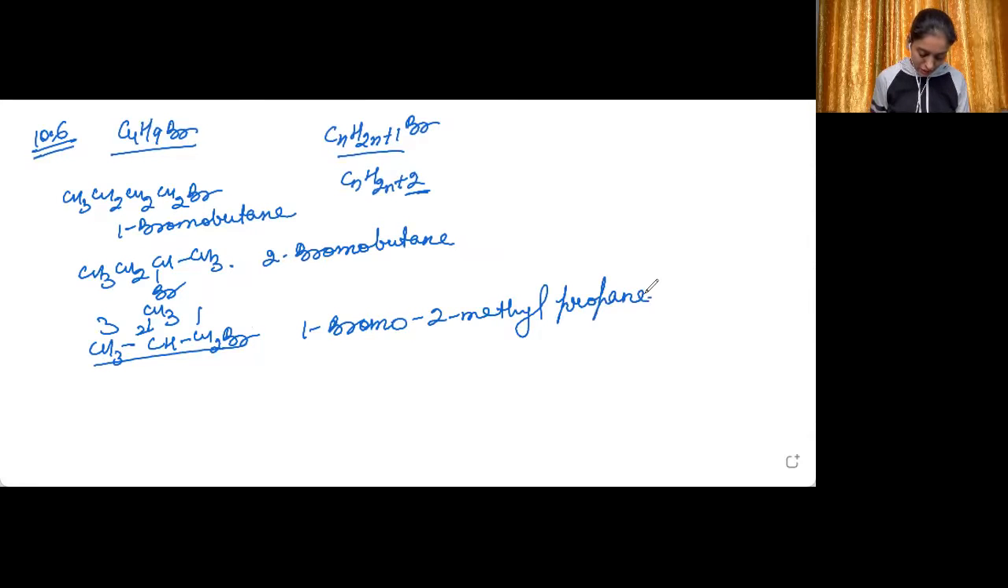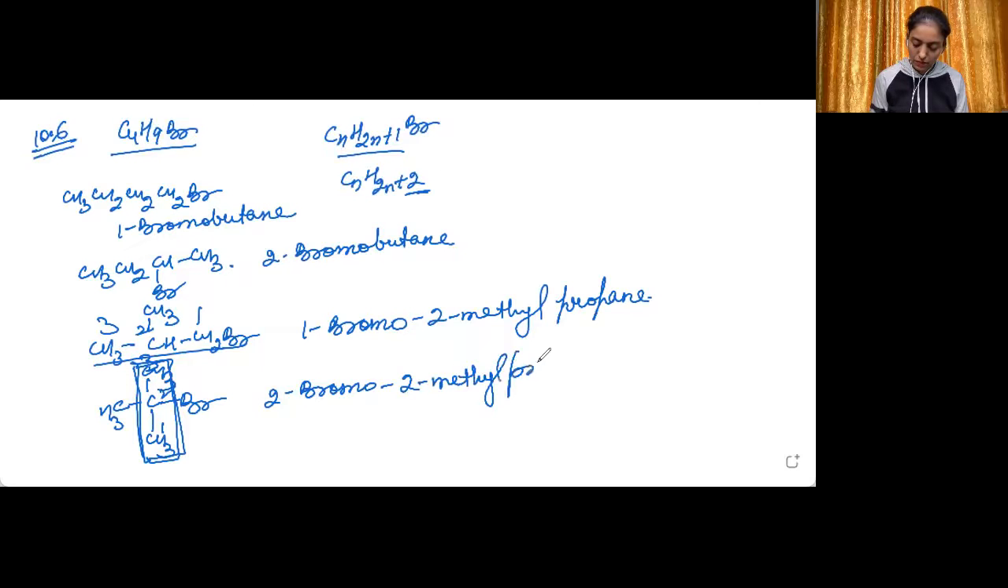Next can be tertiary butyl bromide. That is the common name. We will also write the IUPAC name. So this is tertiary butyl bromide. The IUPAC name will be, this will be the main or parent carbon chain, so 1, 2, and 3: 2-bromo-2-methylpropane. Hope this is clear. So let's now move into the 7th question.